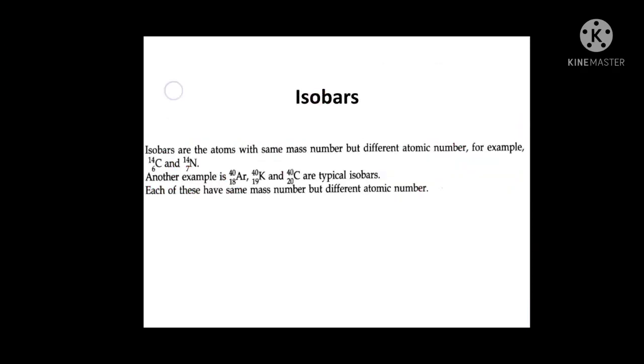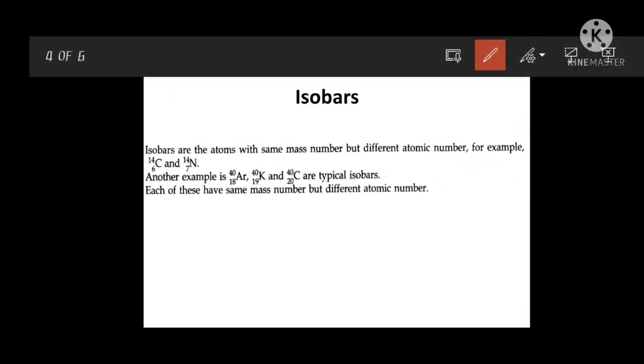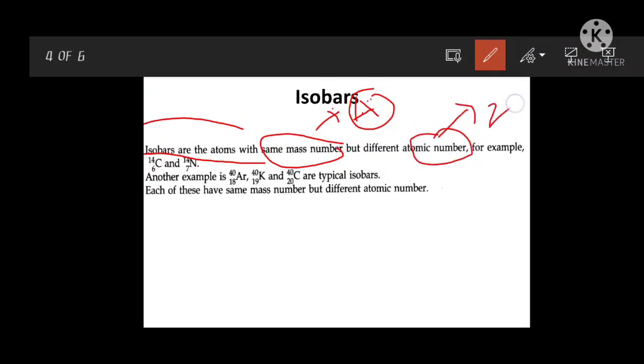Next is isobars. What are isobars? It is the opposite of what I said previously. Isobars are atoms which have the same mass number, A is the same, but different atomic numbers. In isobars Z is different, while in isotopes A is different. Keep that in mind. Isobars are atoms which have the same mass number but different atomic numbers.